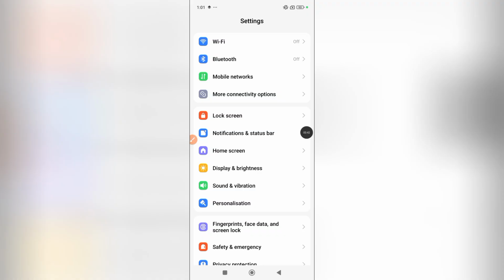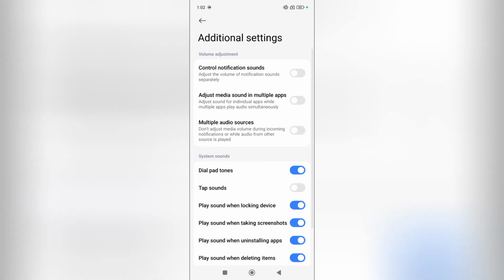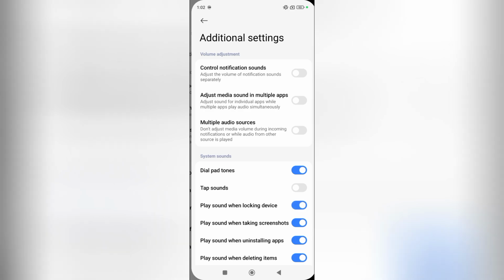If you want to set up system sounds on Redmi, then enable and disable the system sounds you need. System sounds, disable, enable. Good.